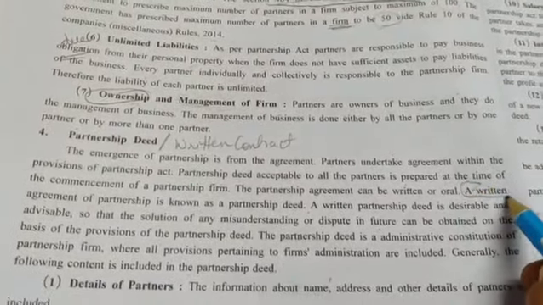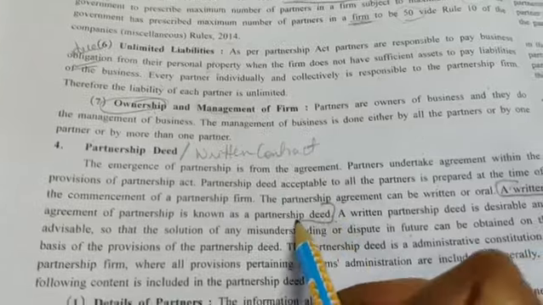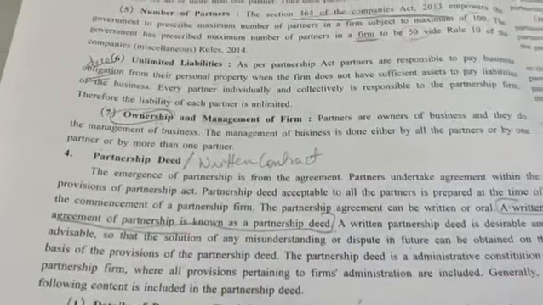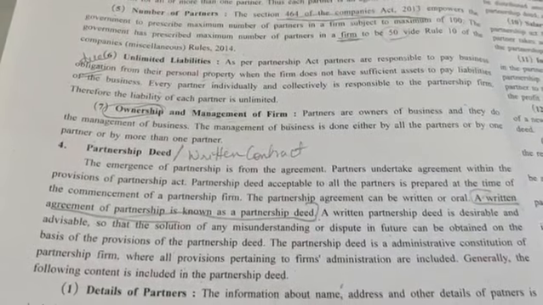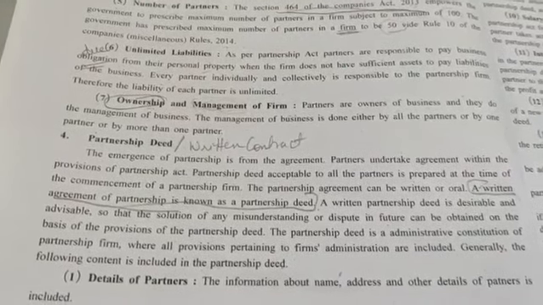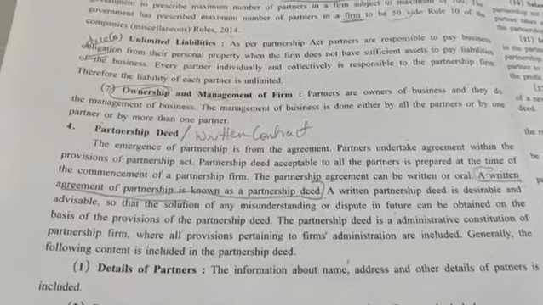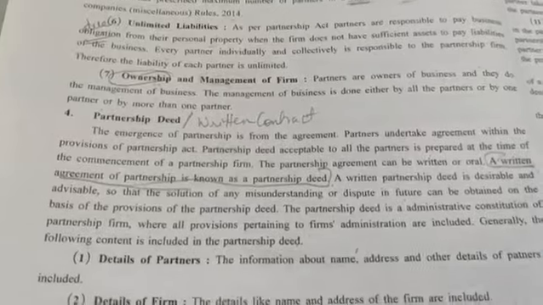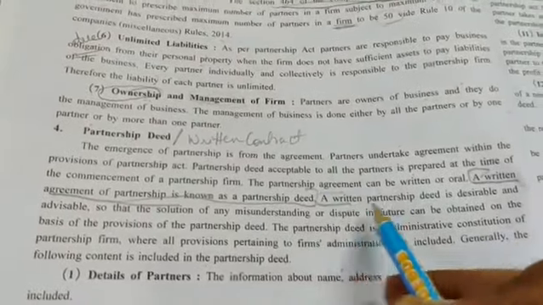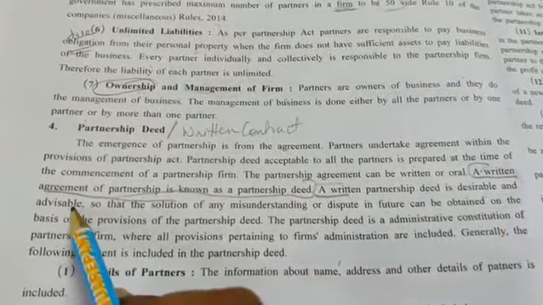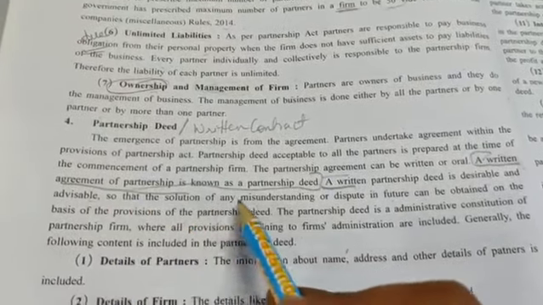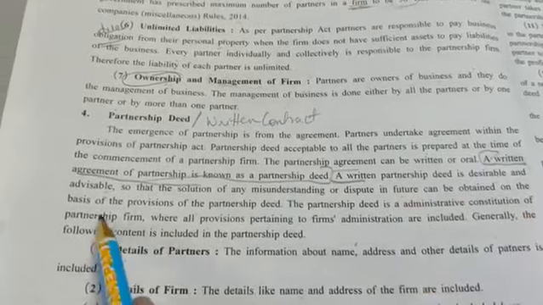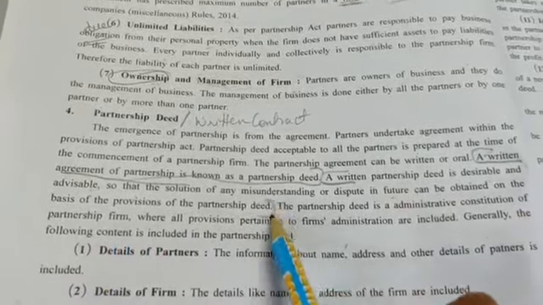Please remember this. What do you mean by partnership deed? A written agreement among the partners for partnership is known as partnership deed. A written partnership deed is desirable and advisable so that the solution of any misunderstanding or dispute in future can be obtained on the basis of the provisions of partnership deed. So you have to write down this much.